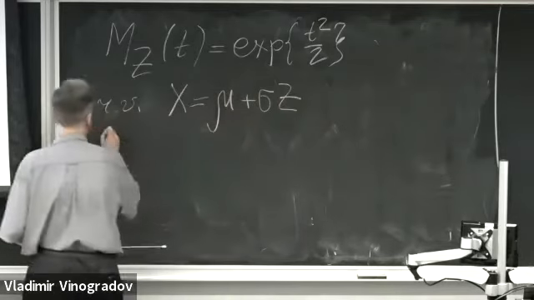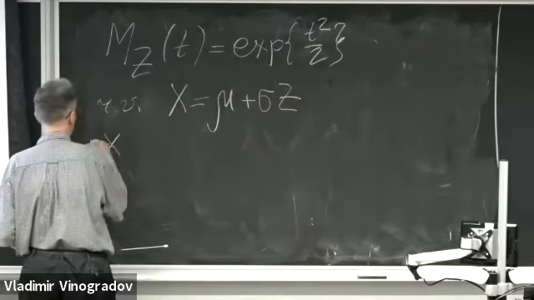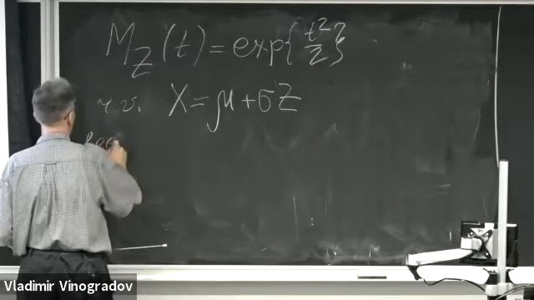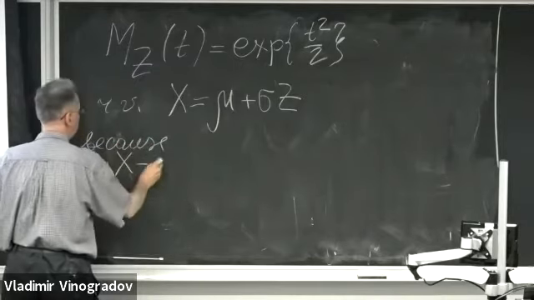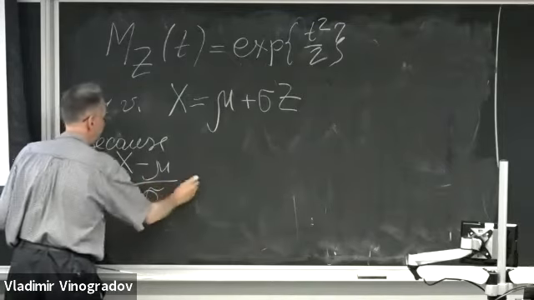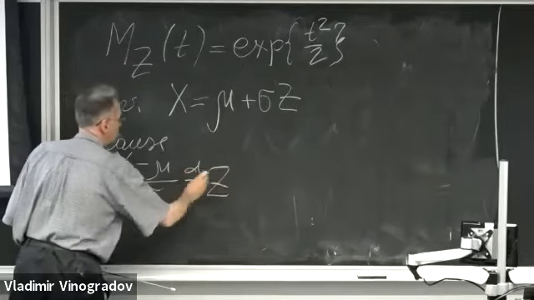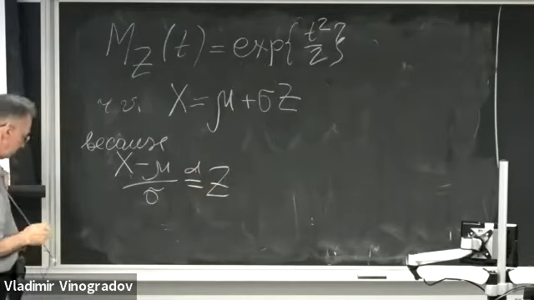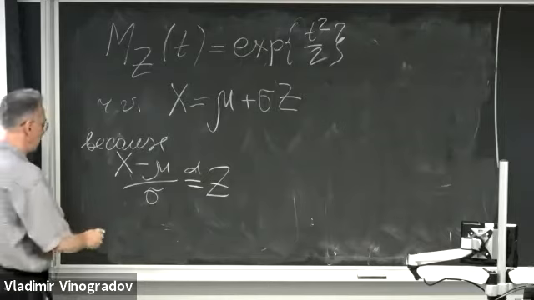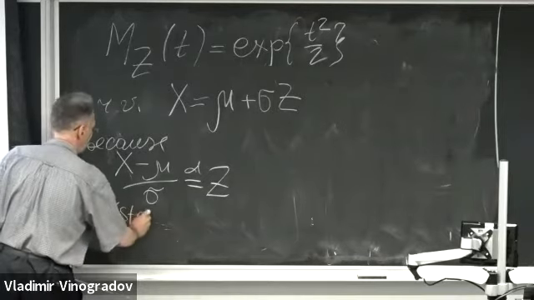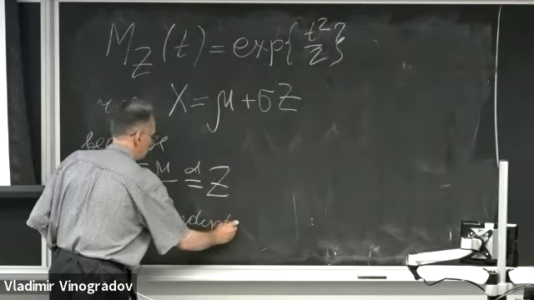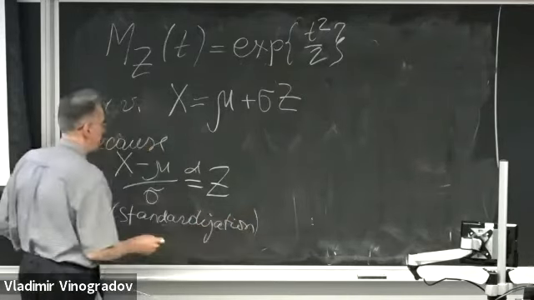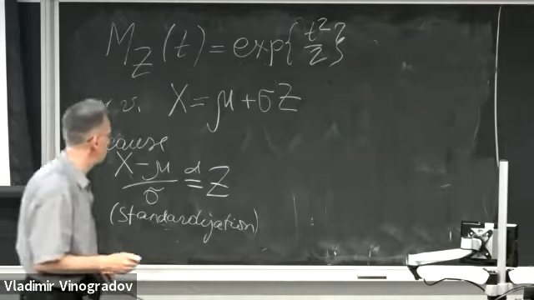Because (X minus mu) over sigma is distributed as the standard normal variable Z. This is the procedure known as standardization, and that's what we discussed before.